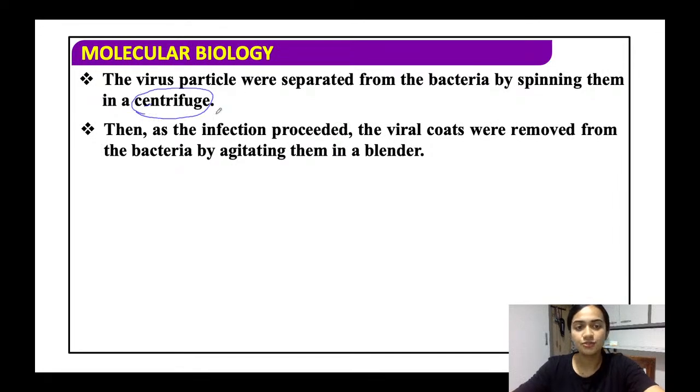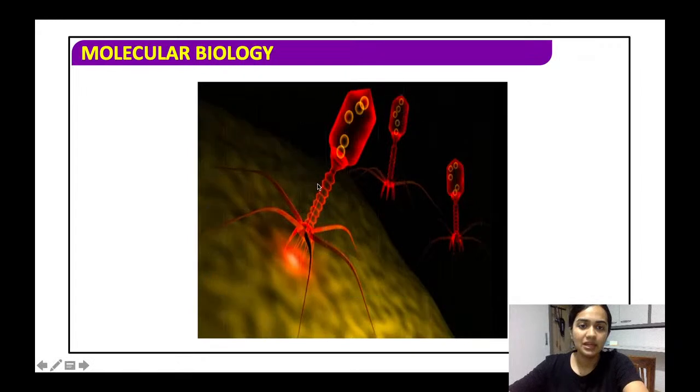What is a centrifuge? Basically, we spin it at a very high rotation per minute. So basically all the particles get separated according to their weight. So the infection proceeds, the viral coats are removed from the bacteria, and they are agitated in the blender.